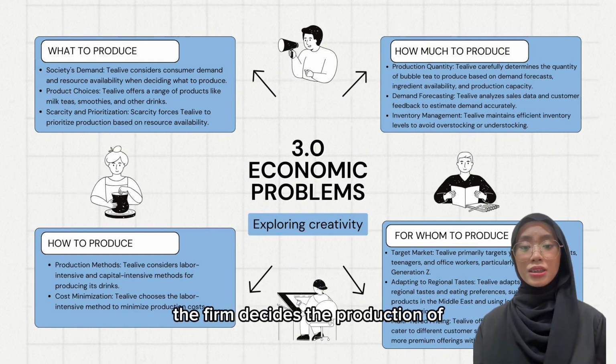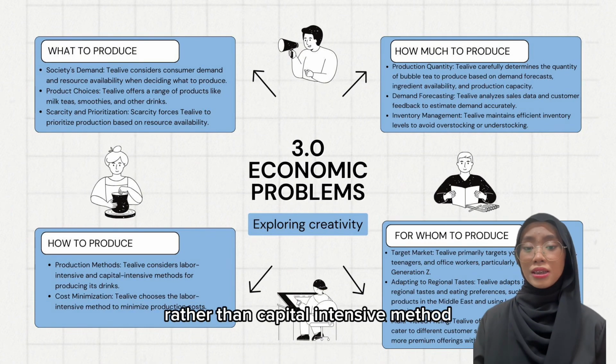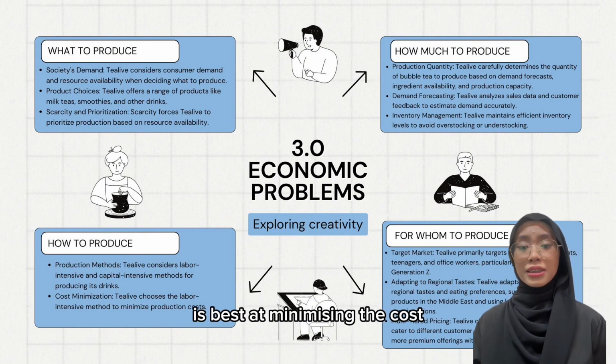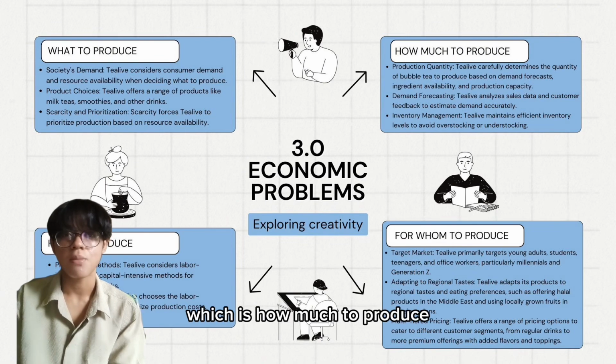The firm decides the production of Tealive drinks is using the labor-intensive method rather than the capital-intensive method. Using either one of the intensive is best at minimizing the costs. Let's get through 3.3, which is how much to produce.